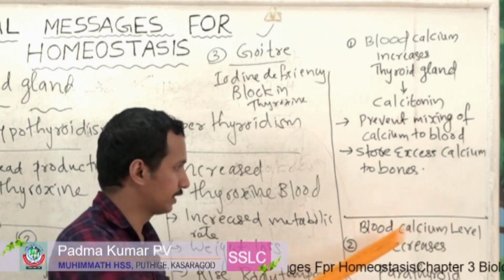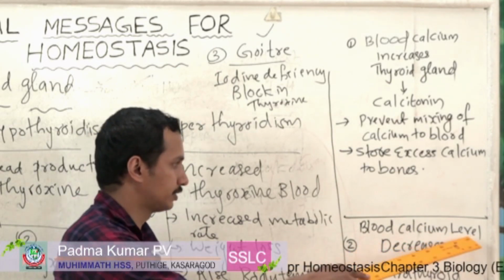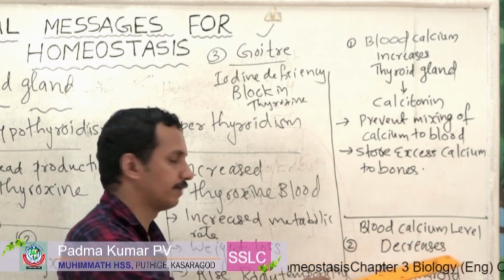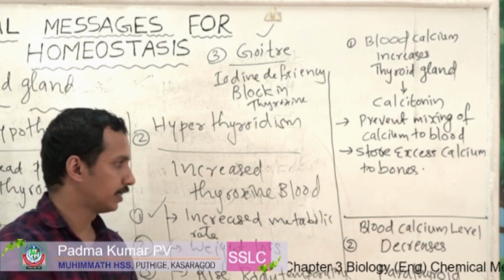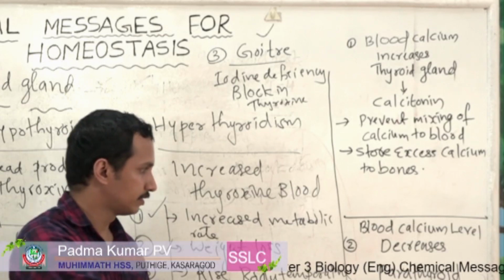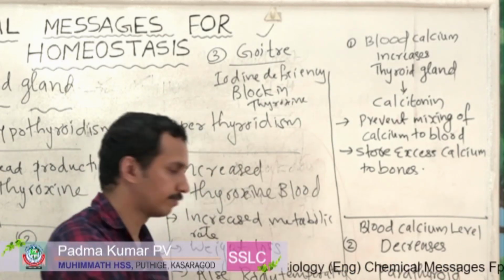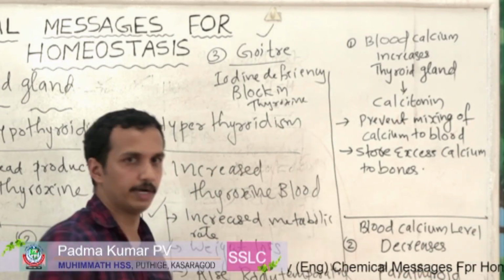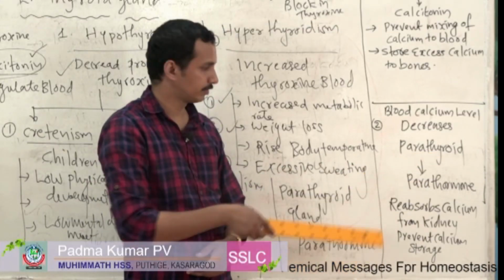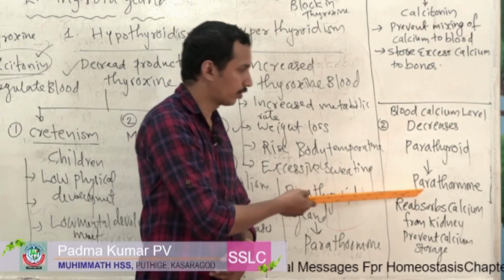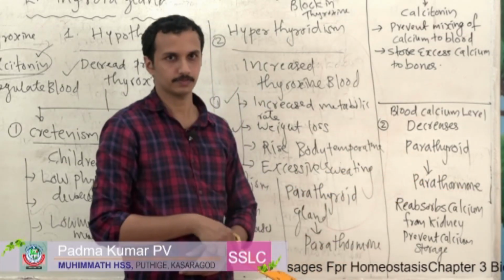Now the second situation. What is the second situation? Blood calcium level decreases. If blood calcium level decreases, what happens? There is another gland. What is it? Parathyroid gland. It secretes a hormone called parathormone.